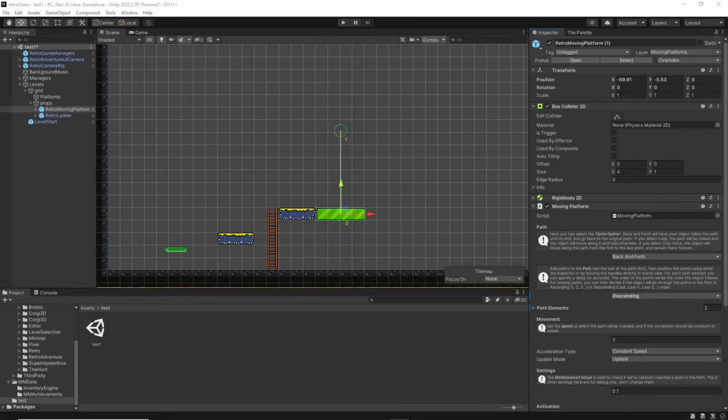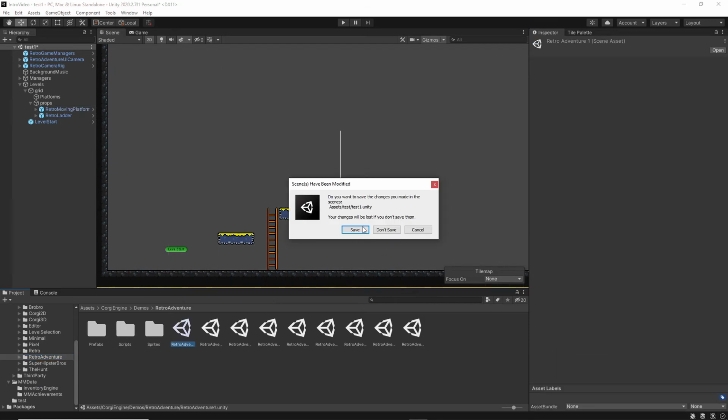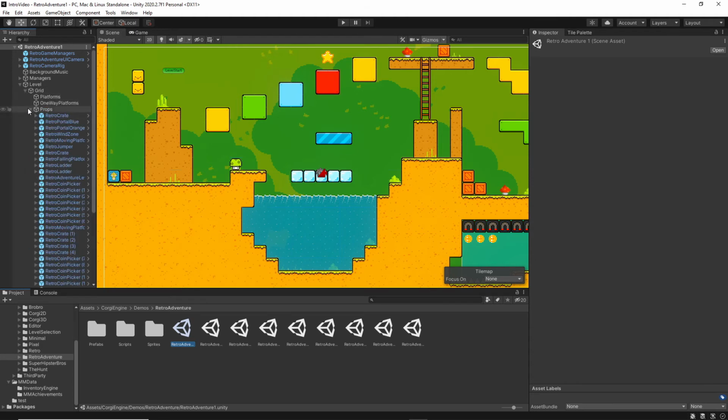Another prop we're going to need is something to collect, so we will go back into the Retro Adventure, remembering to save, and look into levels, grid, props.